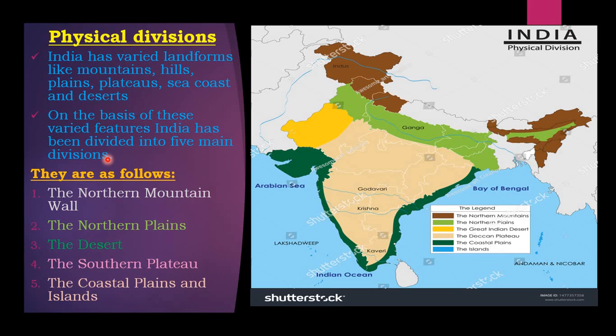That is how India has got different landforms like mountains, hills, plains and plateaus, the sea coast and the desert.